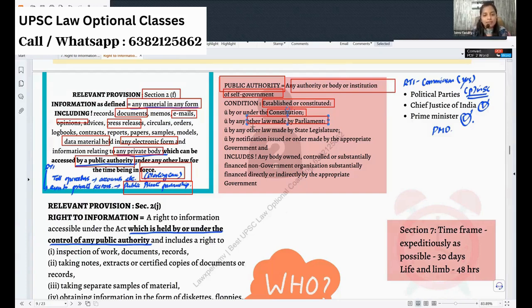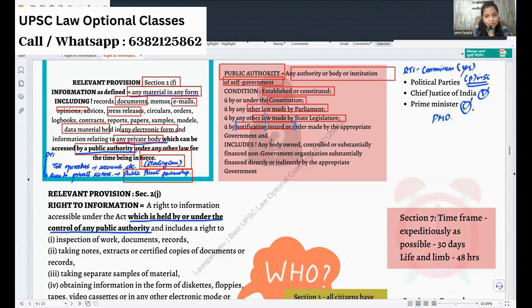Or it is made by any state legislature, and I can put an RTI to it. Or at least by notification of the appropriate government. If such government is creating any public authority only by notification, with no need of a law, just a notification given by the government, and the authority is created, still it is a public authority.